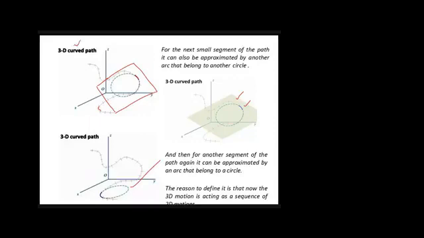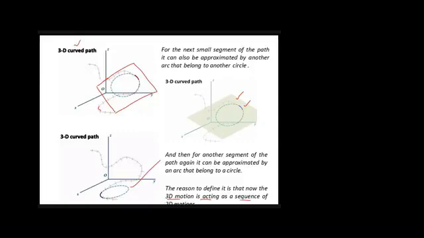So this whole 3D motion can be defined as the combination of so many 2D motions, which I have mentioned at the last. The reason to define all those things is that now the 3D motion is acting as a sequence of 2D motions, right?